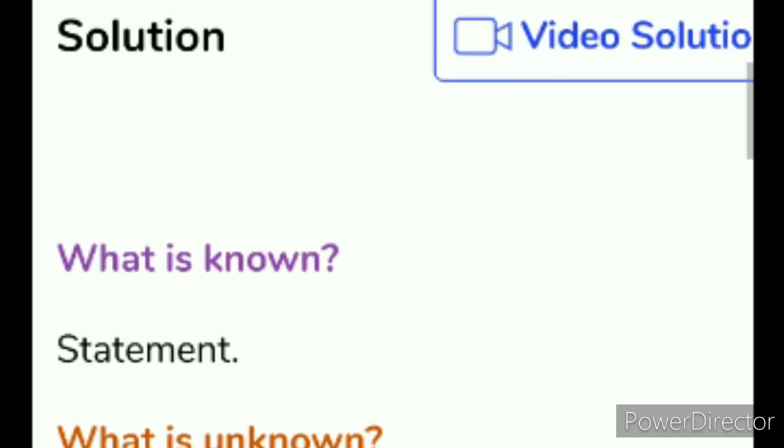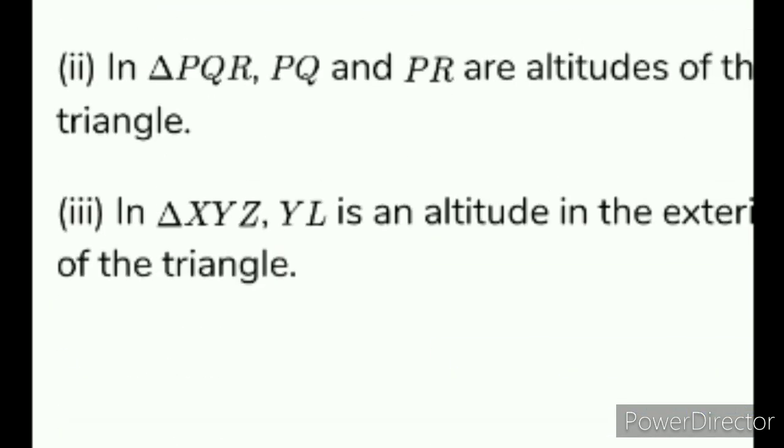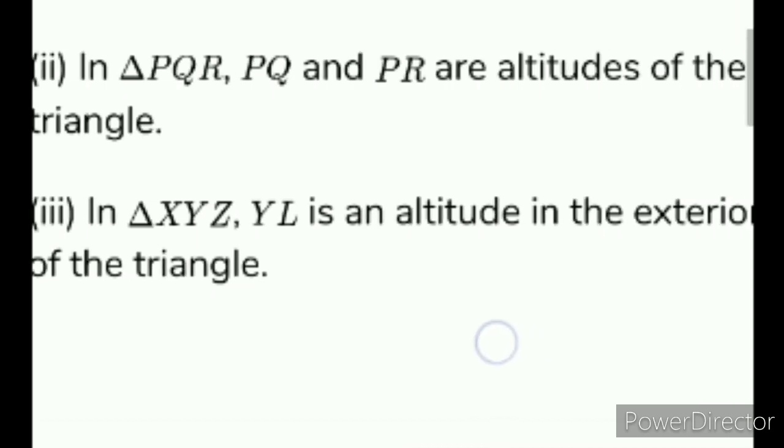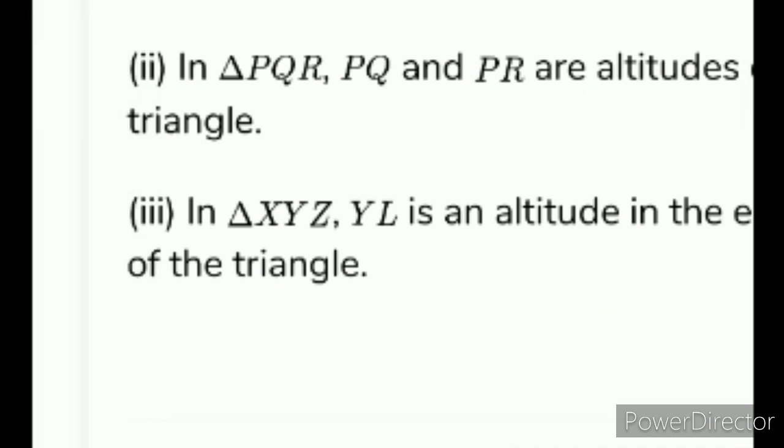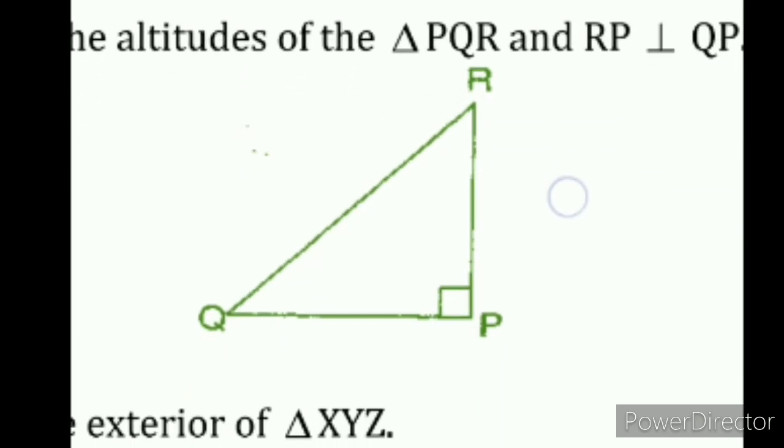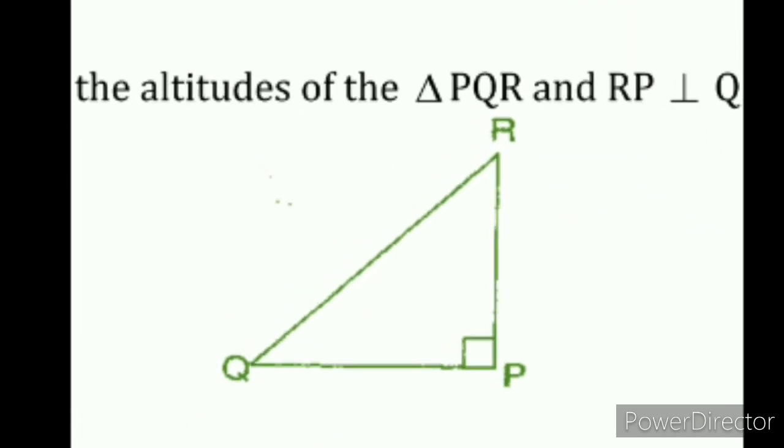Second part of question. In triangle PQR, PQ and PR are altitudes of the triangle. Two altitudes, that is PQ and PR. Draw this rough figure. See, PR and PQ.